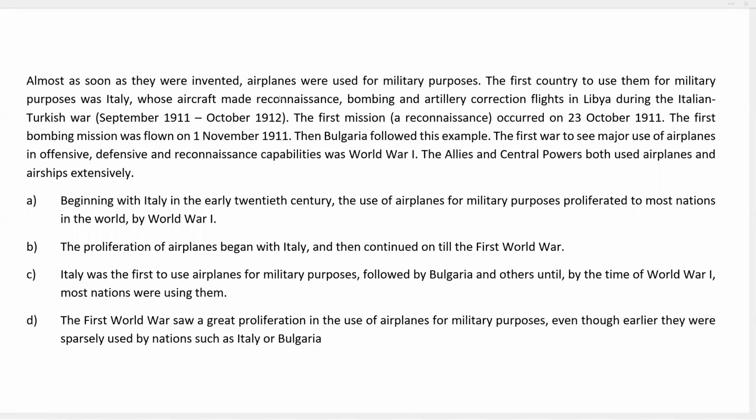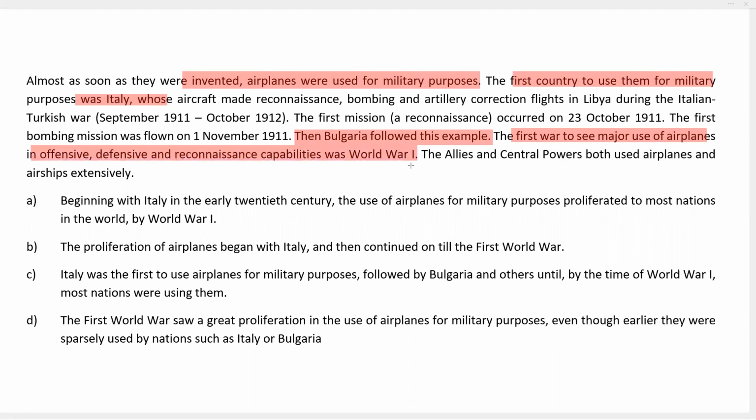The passage speaks of the use of airplanes for military purposes. That's the primary subject, that's the overall premise. The first country to do this was Italy. Some history about this is given. Next, we say then Bulgaria followed this example. The first war to see the use of airplanes for military purposes was World War I.